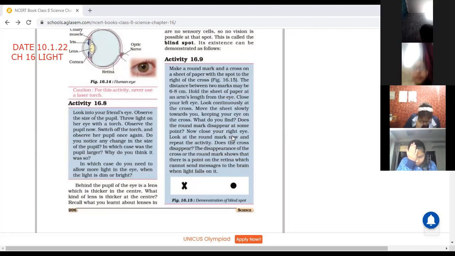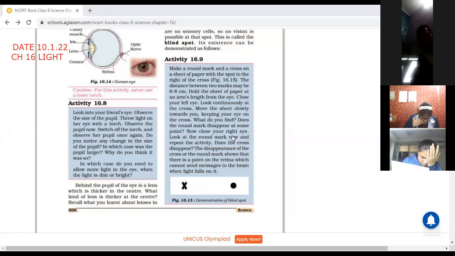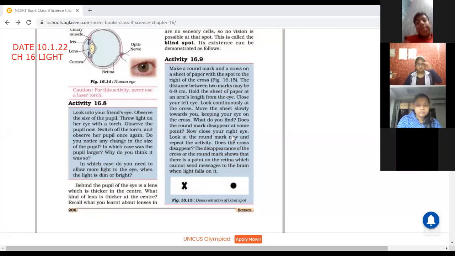Put a cross. अगर आपके पास बुक खुली है तो आप इसी पेज के साथ ही कर सकते हैं. Close your left eye and see towards the cross only. And bring that closer. Is it happening or not? Yes, ma'am. Okay. Only with one child it is happening.